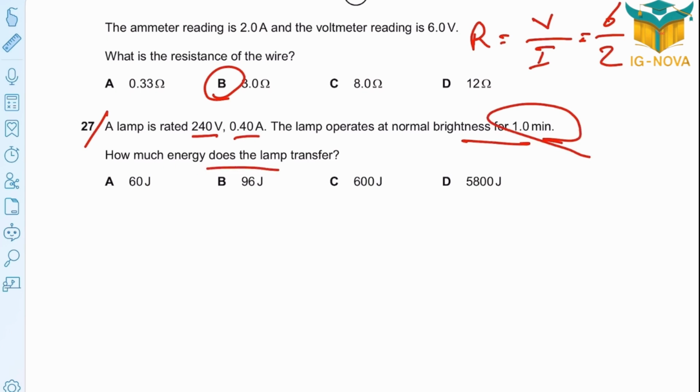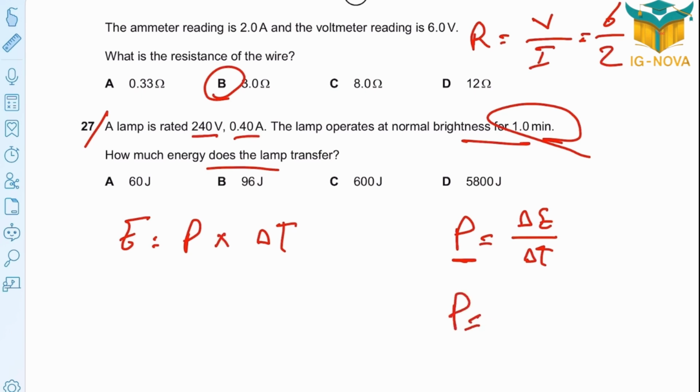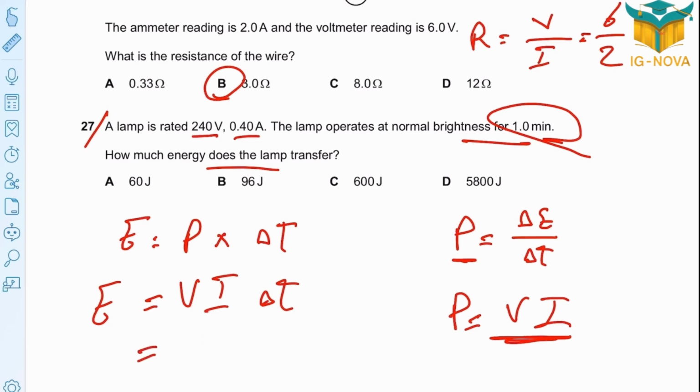For energy, if you remember the rule, P equals delta E over delta T, so E will be power times delta T. And for electrical power, it's VI, we can use VI here. So energy is VI times delta T, and substitute the numbers.